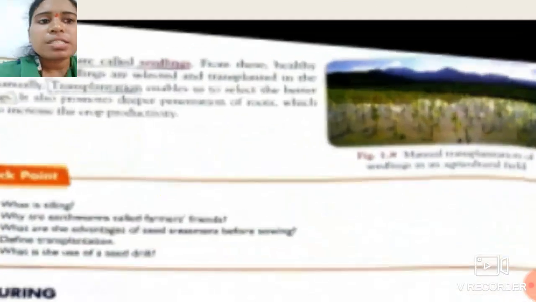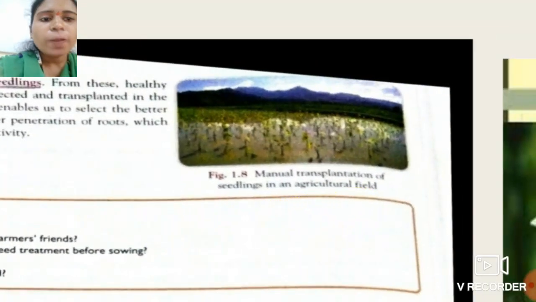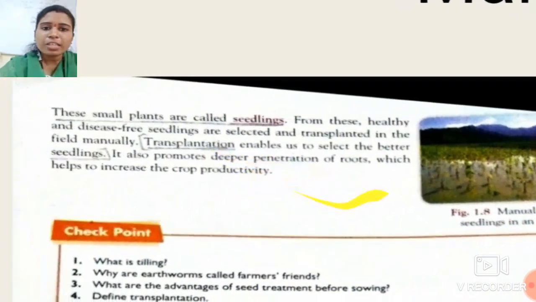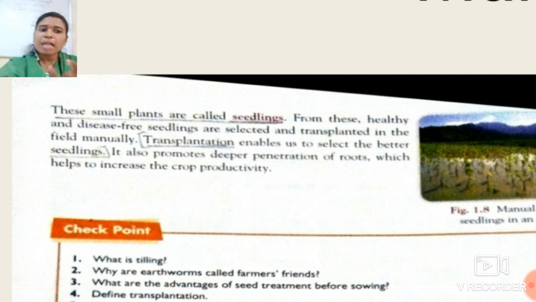Okay students, see this is the picture of seedlings. These are the small seedlings. Afterwards these seedlings can be uprooted and planted in the main field. So what is a seedling, students? The small plants are called seedlings. From these we first have to select the healthy and disease-free seedlings, and then transplant them manually, and that transplantation enables selecting the better seedlings.